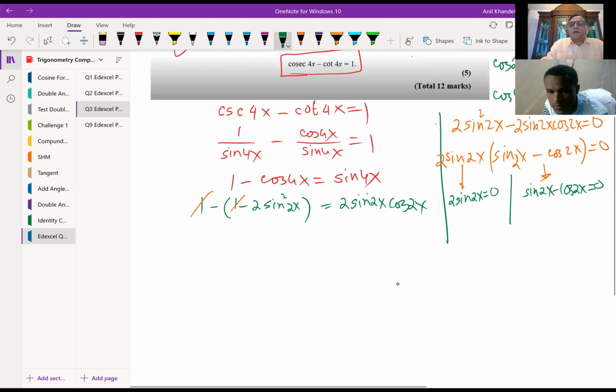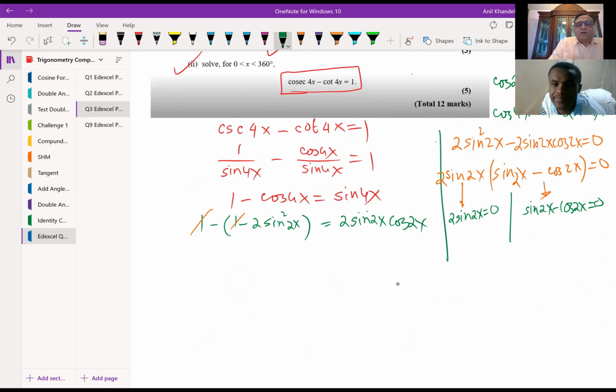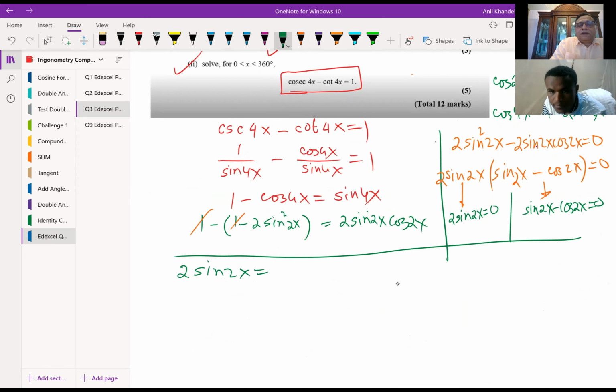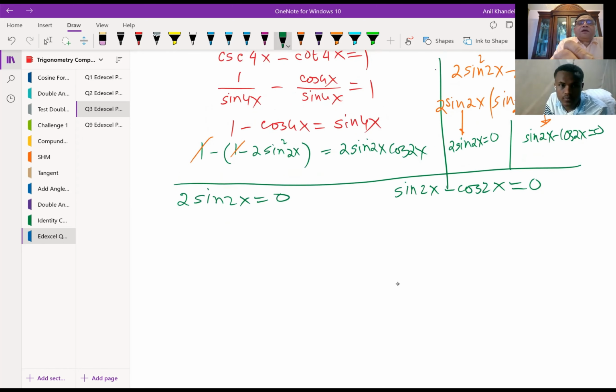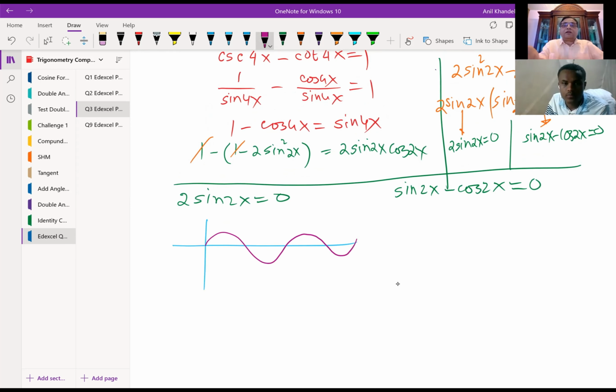Let's take it up. So let's solve this. We have to solve two equations. One is 2 sine 2x equals 0. The other one is sine 2x minus cos 2x equals 0, right? Now this is simple. When is it 0? Well, you can actually graph it and you know exactly when sine 2x is 0, right? Now, what was the domain?